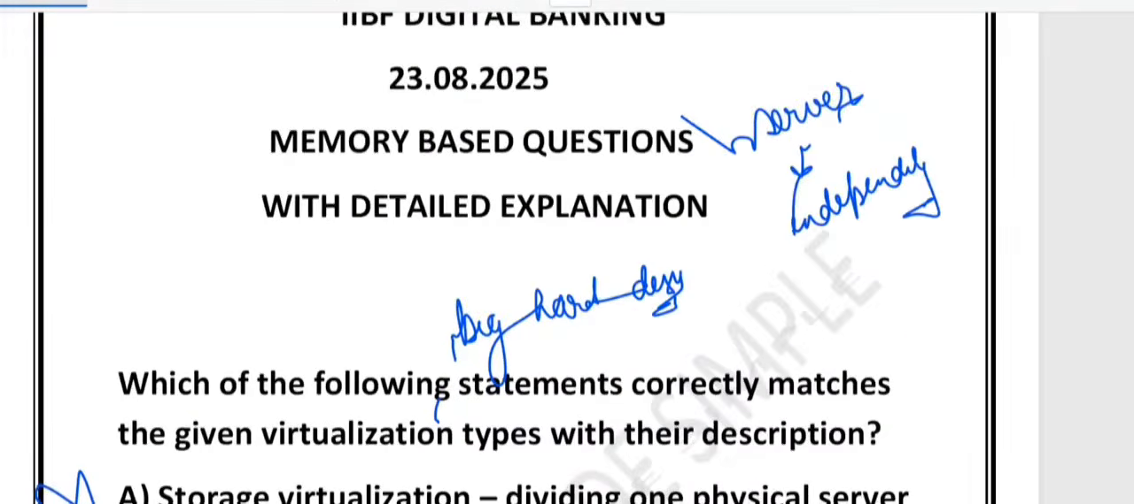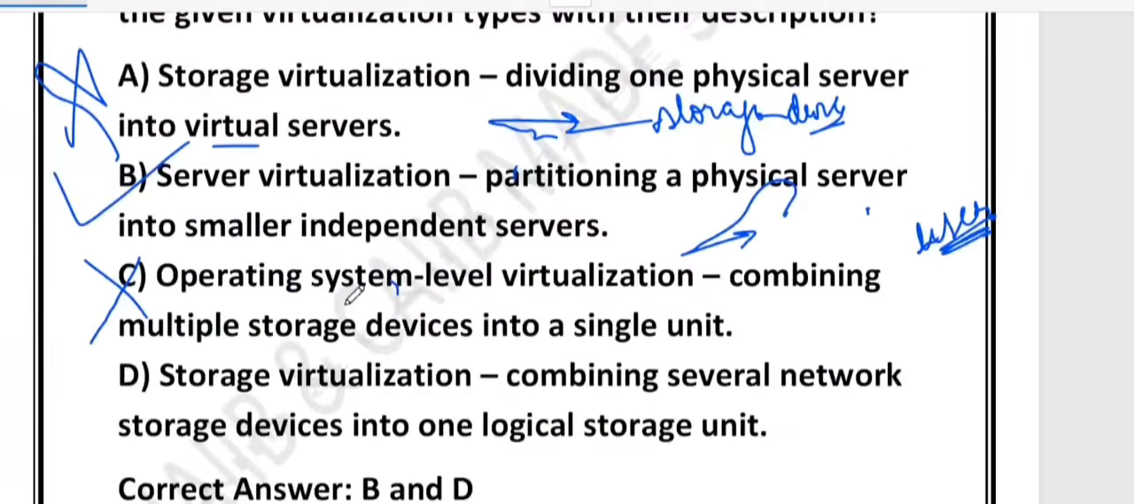Let me give you one example. Suppose you have different compartments in a single train coach. In a single train coach, you have several compartments and each passenger feels separate, but they are still part of the same coach. That is what operating system virtualization is all about. Combining multiple storage devices into a single unit is not it; it means running multiple isolated user spaces on the same operating system.